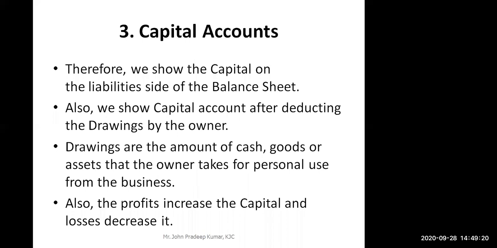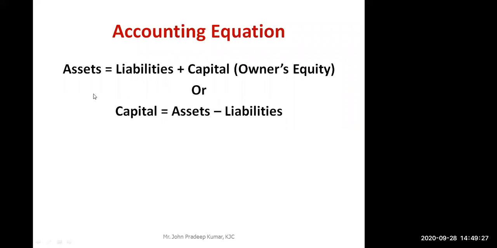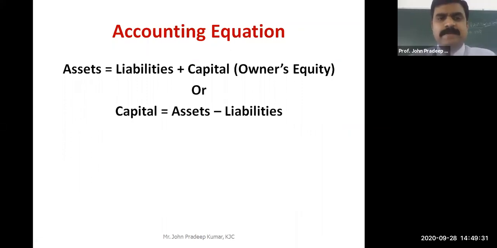No, sir. Okay, so let me show you now the accounting equation. Are you able to see it? Yes, sir. Assets is equal to liabilities plus capital. The liability can be current and non-current, that is short term or long term, plus capital, which is nothing but owner's equity.